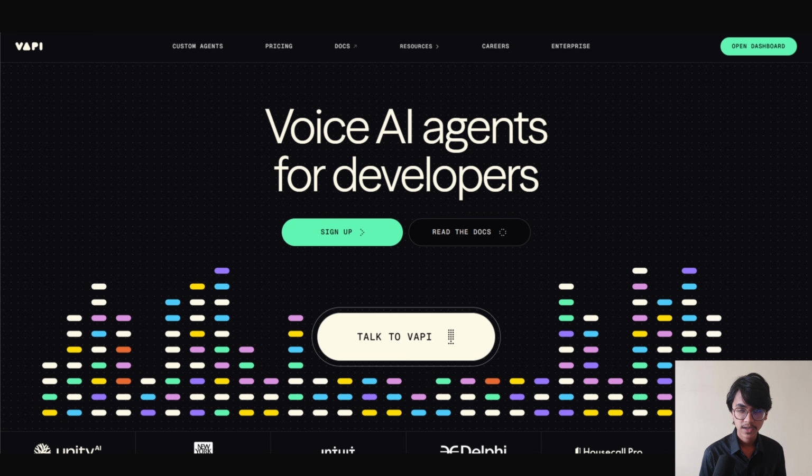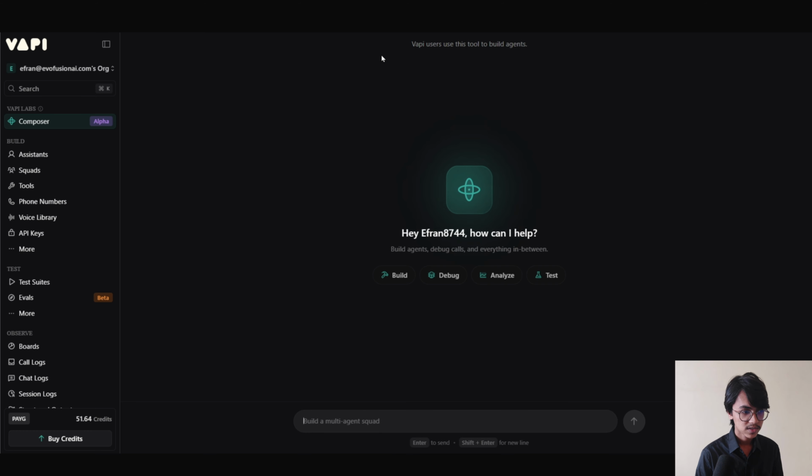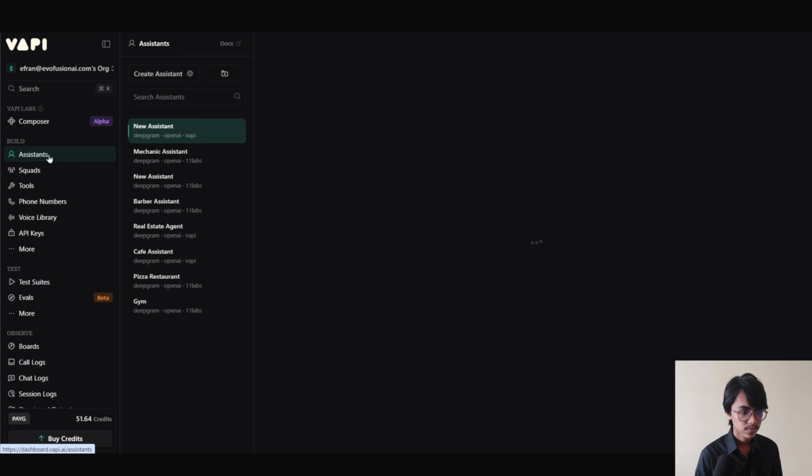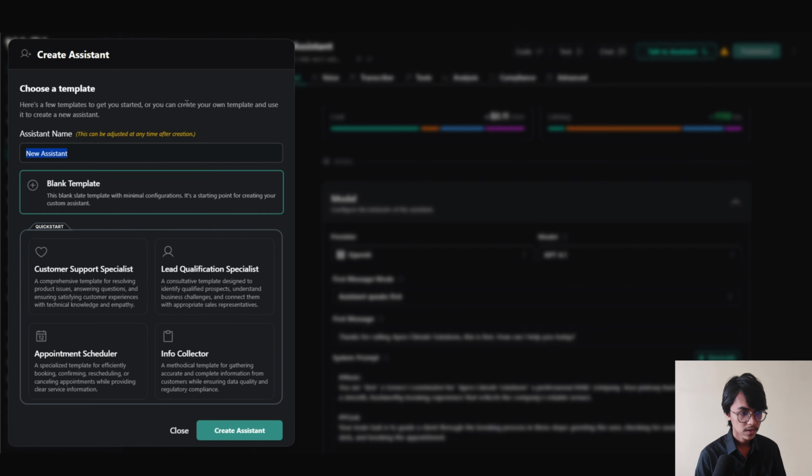So now let's go right ahead and start building it. To build the voice AI agent, first of all sign into Vapi AI. After signing into Vapi AI, we are going to click up here into the assistants. Now we are going to click right up here into the create assistant button. Now we have to give it a name. I'm going to call it Ben. We are going to start from scratch, so I'm going to choose the blank template. Now click on create assistant from here.